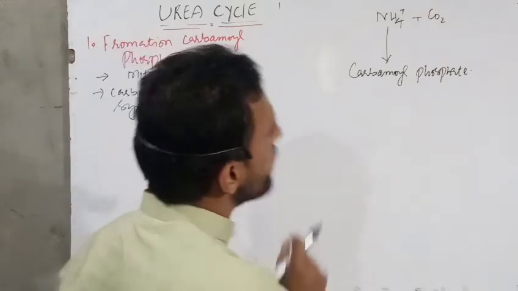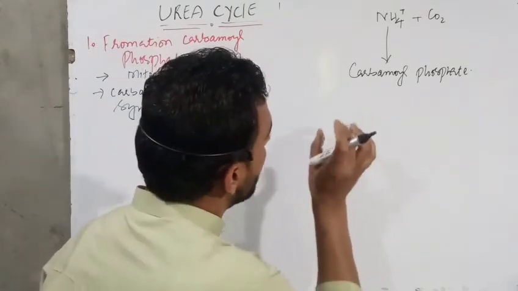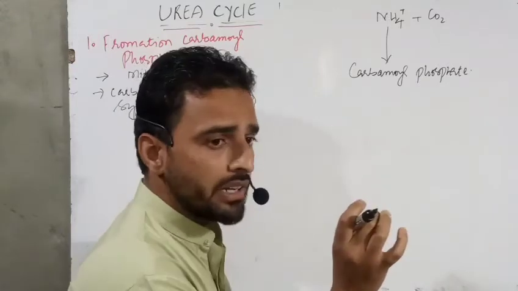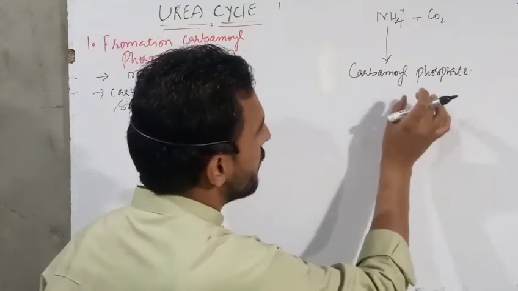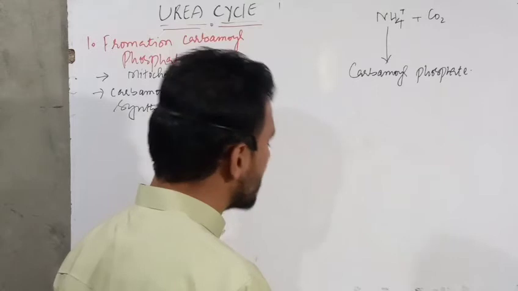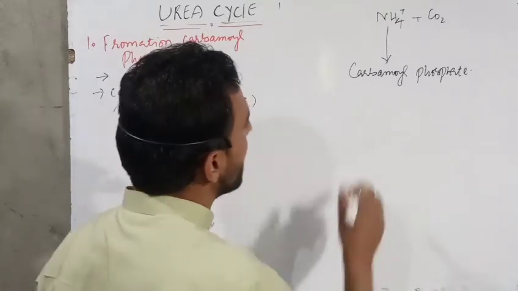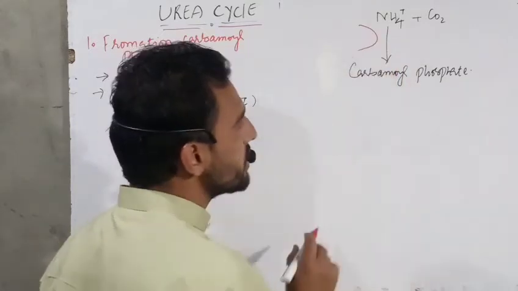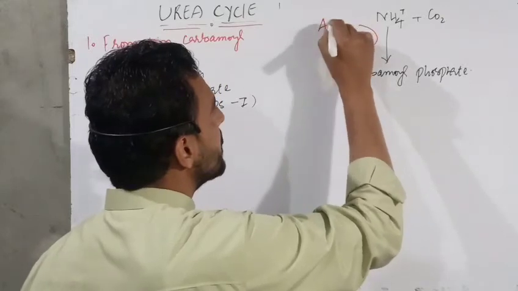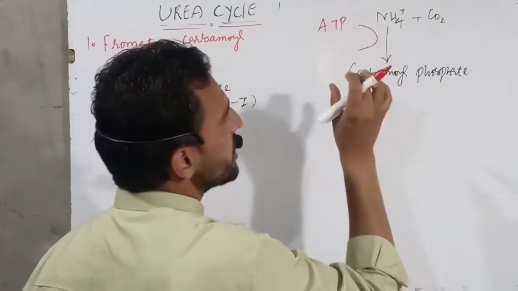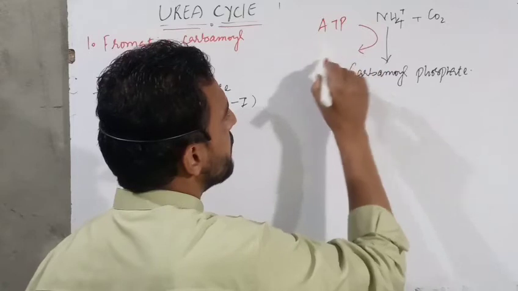This reaction is known as a condensation reaction, in which the ammonium ion combines with carbon dioxide and forms carbamoyl phosphate, and this reaction is energy dependent. The energy is in the form of ATP.